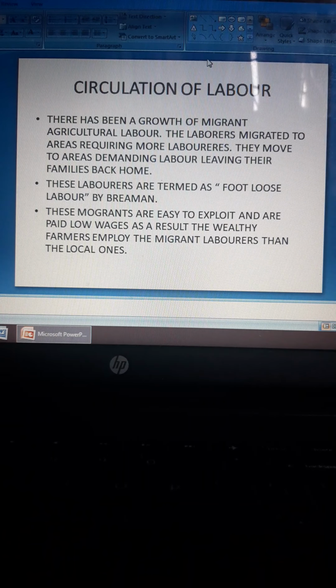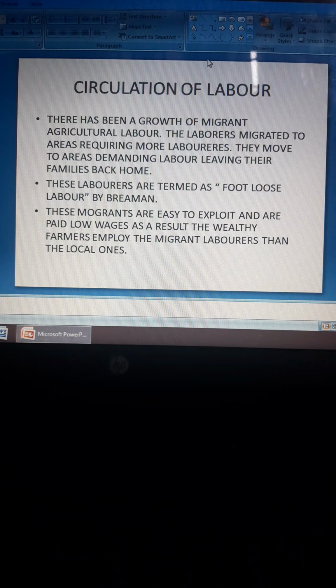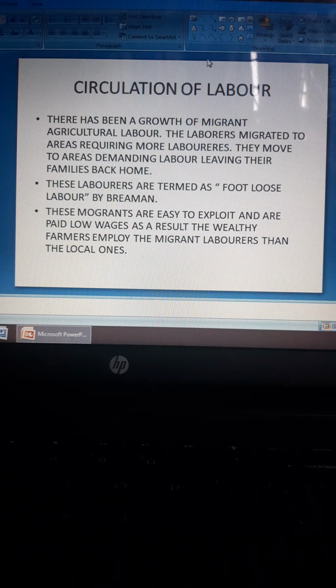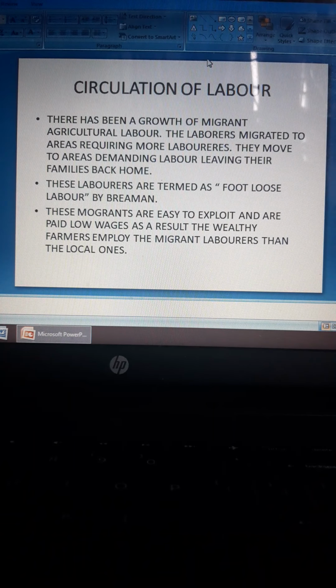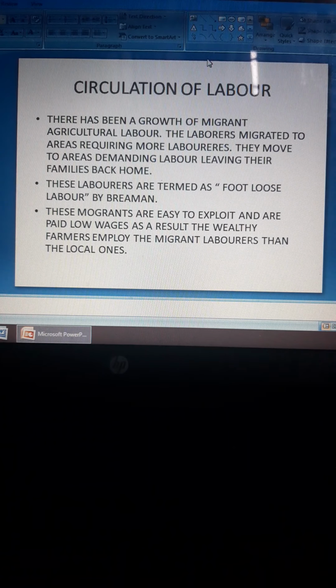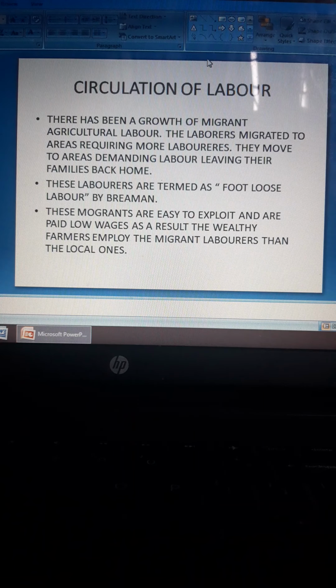People from different villages come to urban areas and look for jobs. That happens in agriculture as well. People from rural areas go to places where there is more demand for agricultural laborers, leaving their family back home. They are like seasonal workers. When a certain product needs to be harvested, these migrant laborers go, live there, and work. Later, when that work is not there, they do some other work, or they go back home and do their own farming.